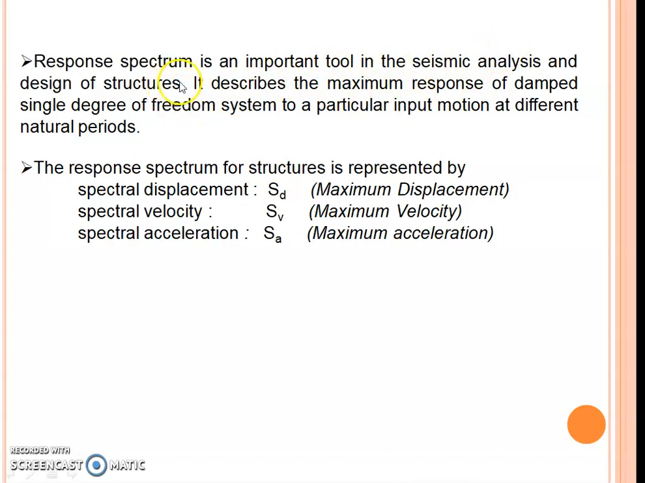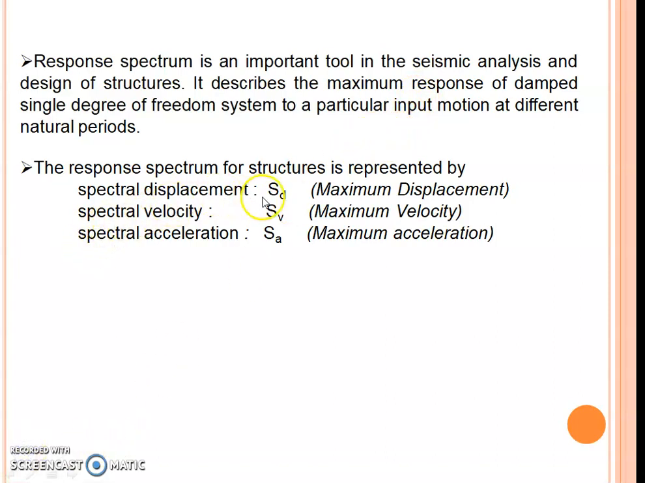The response spectrum is an important tool in the seismic analysis and design of structures. It describes the maximum response of a damped single degree of freedom system to a particular input motion at different natural periods. What I mean to say is, it is nothing but a plot of maximum response. The response may be displacement, velocity, or acceleration on the y-axis, and on the x-axis the corresponding natural periods for a particular damping of single degree of freedom systems.